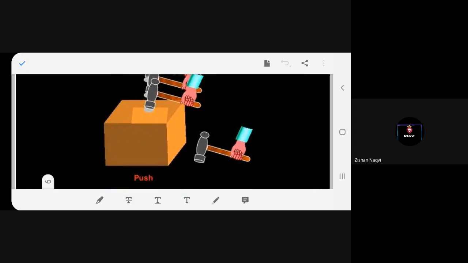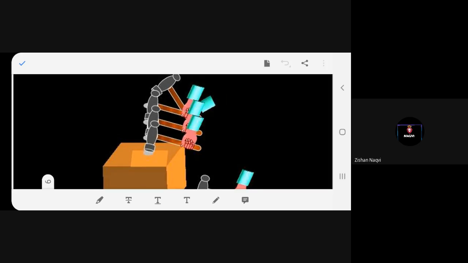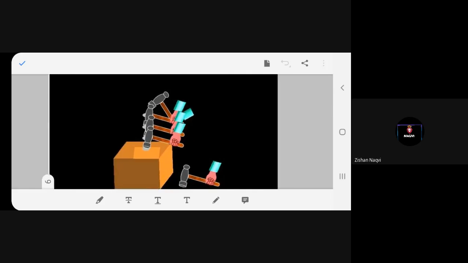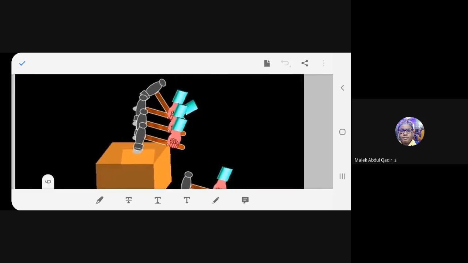Now this is a hammer, right? You're holding a hammer and you are trying to hammer a box. What is it? Is it push or pull? Hello? What is it? Is it push or pull? You're trying to hammer a box. What is the activity? Push. Push, right. All of you understanding or not? Boys? Yes. Okay.